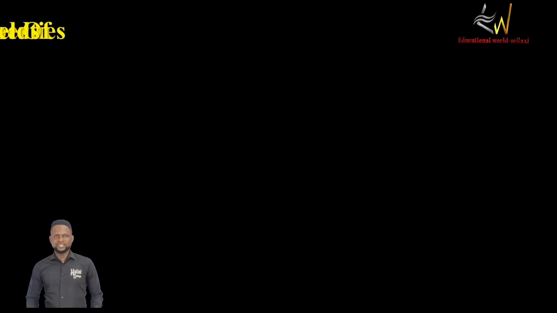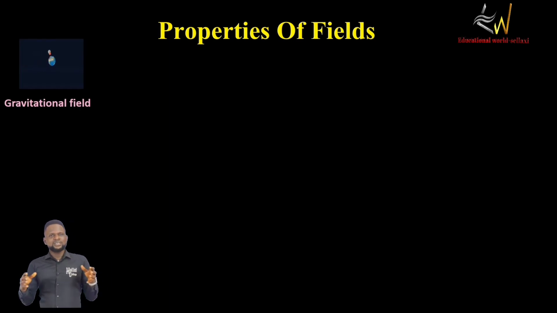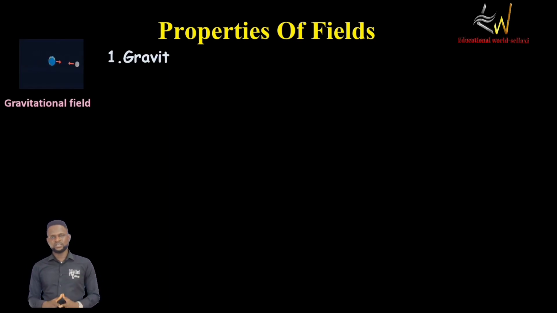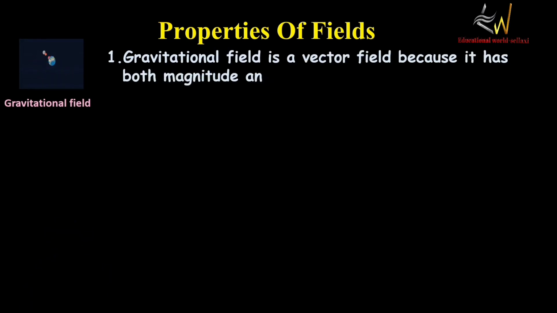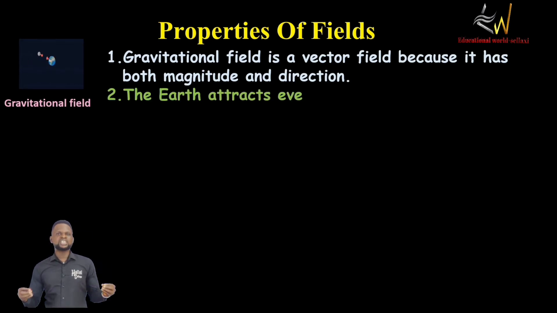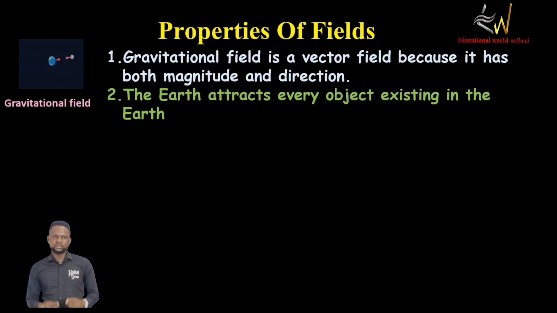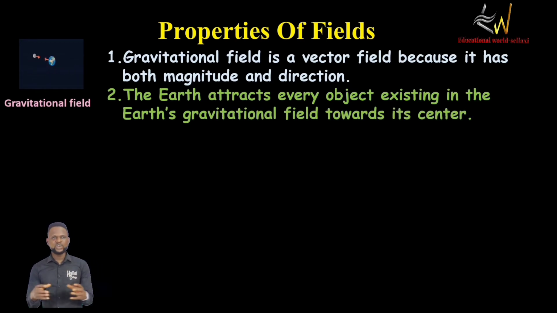All right, properties of fields. Now the first one here is that gravitational field is a vector field. What do I mean by that? It simply means that gravitational field has both magnitude and direction. Now, every object is attracted towards the center of the Earth. That is the second point here. The second property of gravitational field is every object under the influence of the Earth's gravity is attracted towards the center of the Earth. All right.